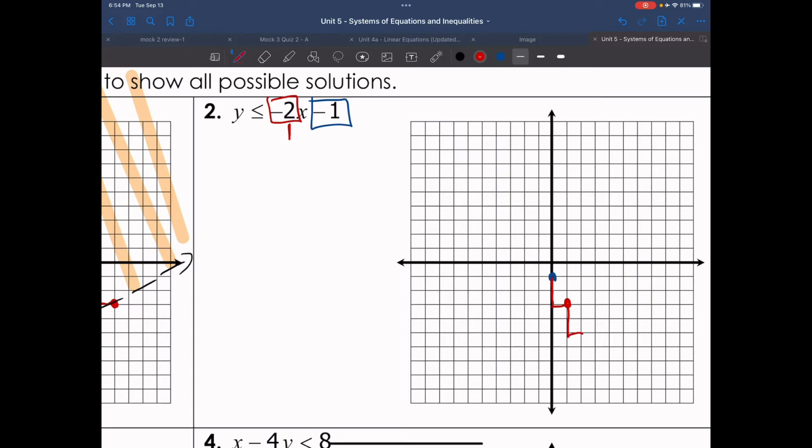Down 2, right 1. Down 2, right 1. In this case, I do have a line underneath it. So that means that it's greater than or equal to, which means I have a solid line.